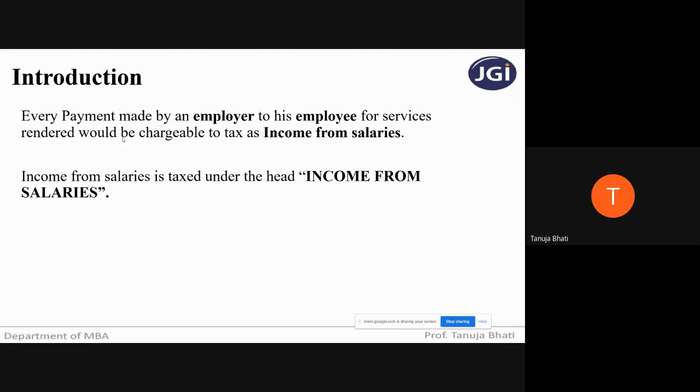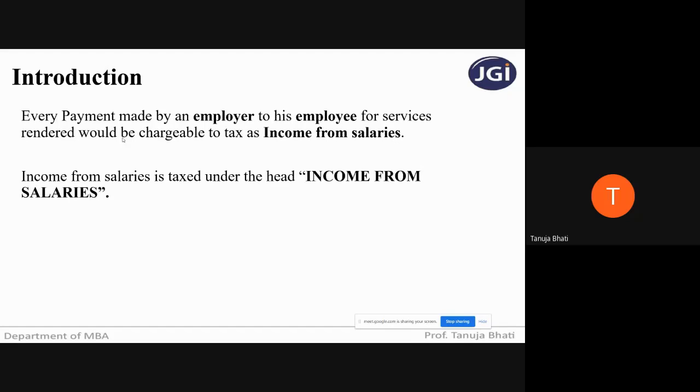For example, we can say that suppose a film actress, say Madhuri Dixit, is employed in only Chopra Films, and she is receiving a monthly remuneration of, say, 12 lakhs. So here Chopra Films is paying monthly remuneration to Madhuri Dixit for playing the role of an actress in all the films related only to Chopra Films. So here what is happening? There is an employer-employee relationship. So whatever income will be received by Madhuri Dixit, it will be taxable under the head income from salaries.